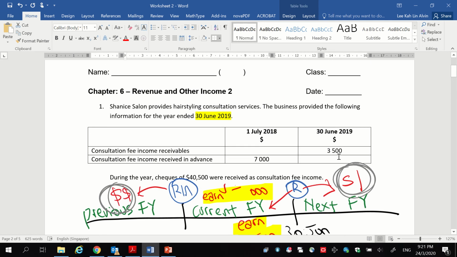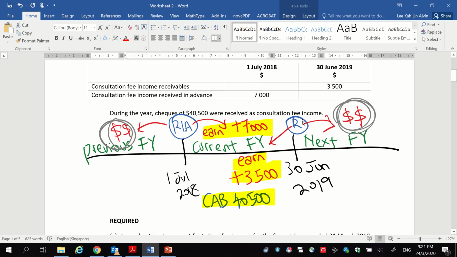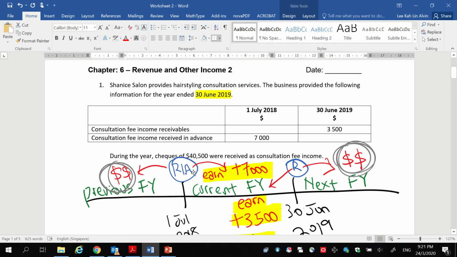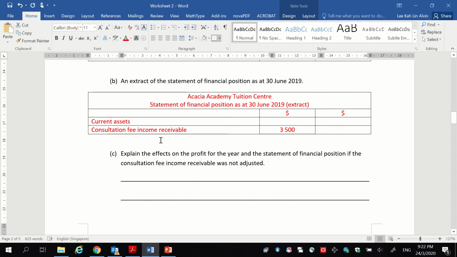And according to our timeline, we have a receivable at the end of the year. What happened to this? This has already been cleared during the year. The account that they give you at the start of the financial year usually disappears during the year, so you only have the account at the end of the financial year. Why is it under current assets? Because it is a receivable.